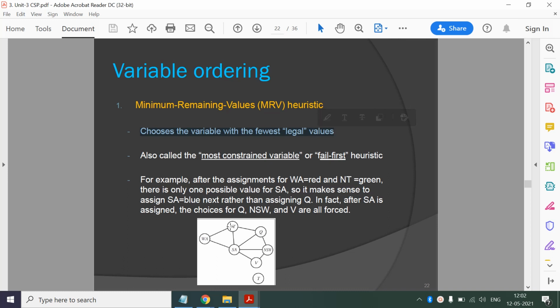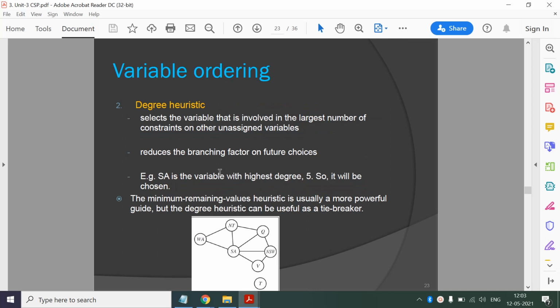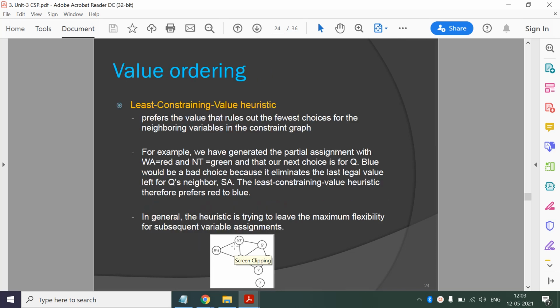We have 7 variables and their domains, and we select the variable with the fewest legal values. At the start all have 3 values, so we can choose a node randomly and then decide according to this rule. The degree heuristic selects the variable that is involved in the largest number of constraints. Here you can see SA is involved in 5 constraints, so we'll select SA first.